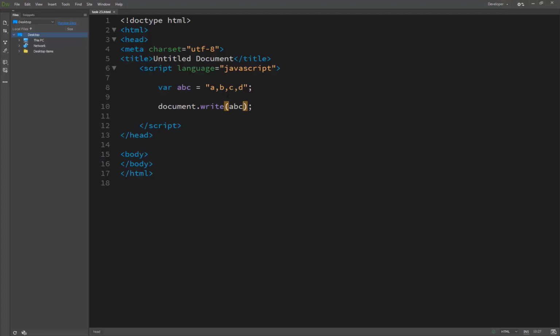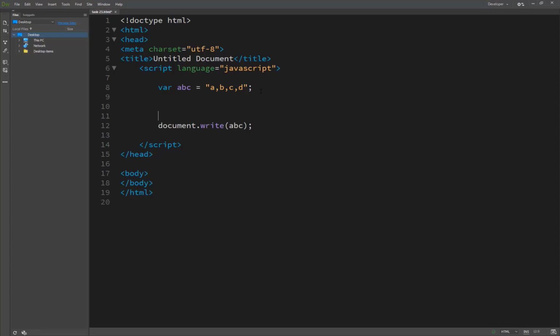Because we assigned a string value to the variable ABC, the browser understands it as a single string. But without using an array, we can split this string into substrings. This is a substring, this is a substring, this is a substring, and this is a substring. We can treat them like this by using a delimiter and the split function, basically the split method.